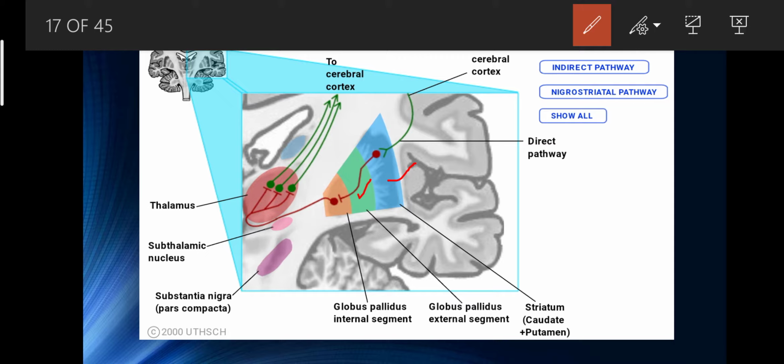After this it transfers a signal to the internal segment of the globus pallidus, and this transfers a signal to the thalamus. This thalamus transfers a signal to the cerebral cortex, and the striatum also directly transfers a signal to the cerebral cortex. It means it is a double pathway between striatum and cortex and thalamus and cortex, that results in the exciting of the direct pathway: the striatum neuron is to excite the motor cortex. So this is the direct pathway you can see.